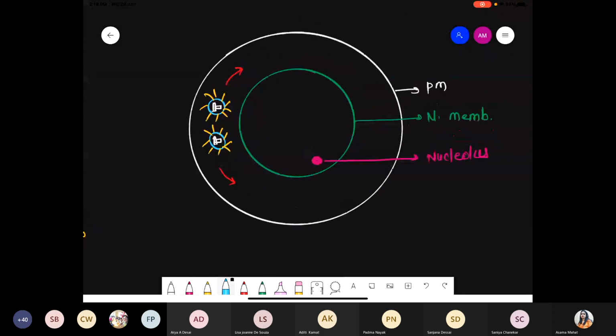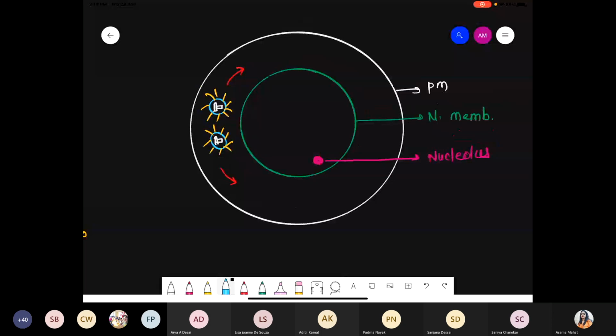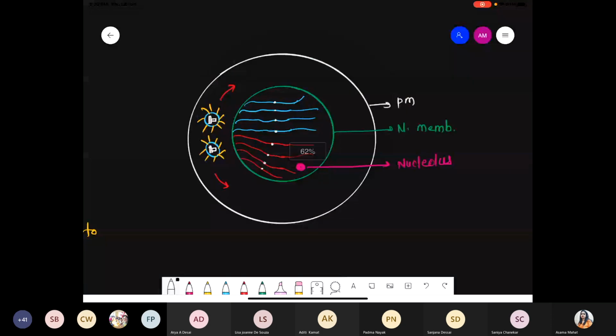Now, I'm using the blue color. All the chromosomes are present in an elongated form. Another one is the red color, like this. Can you see? Blue color, basically these are some chromosomes. One end is attached to the nuclear membrane, and the other end gets diffused.